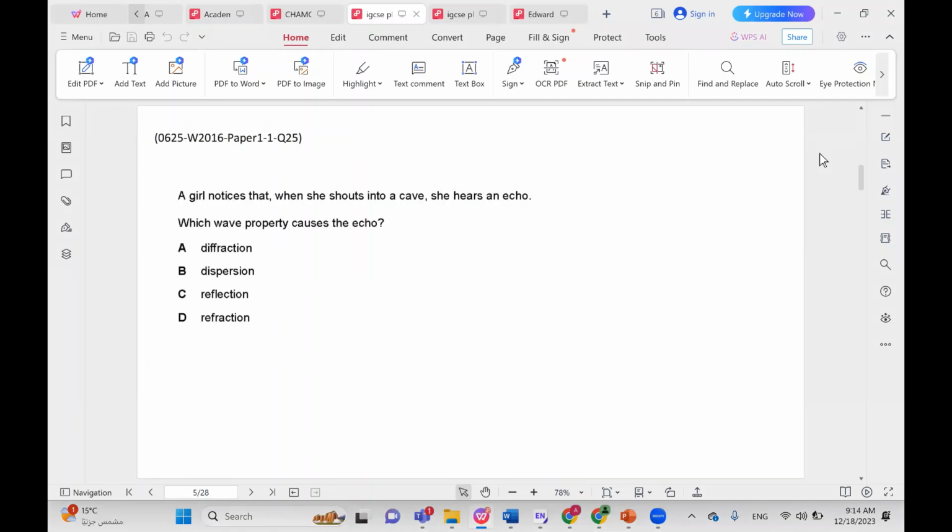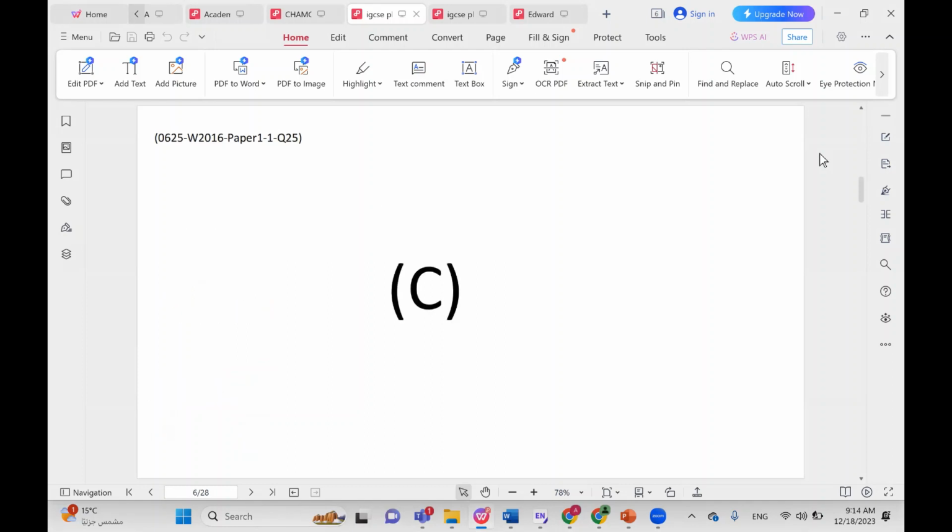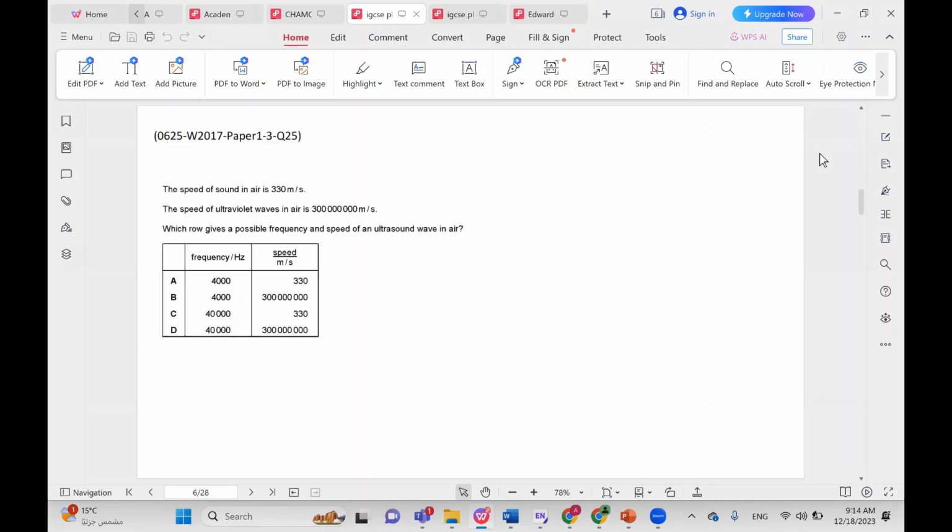A girl notices that when she shouts into a cave, she hears an echo. Which wave property causes echo? This is something you must know. Echo is caused by the reflection of sound waves. So you have a girl and you have a wall and she shouts or she speaks. The sound waves hit the wall and come back. And that's why she hears the echo. So C is the correct answer.